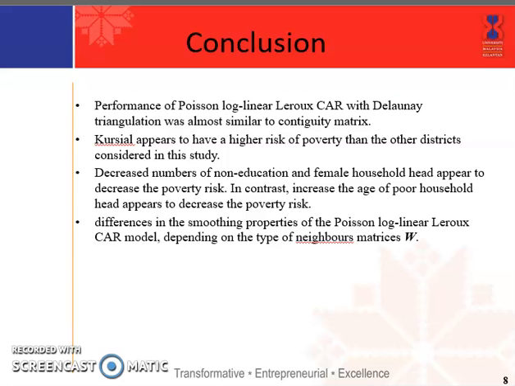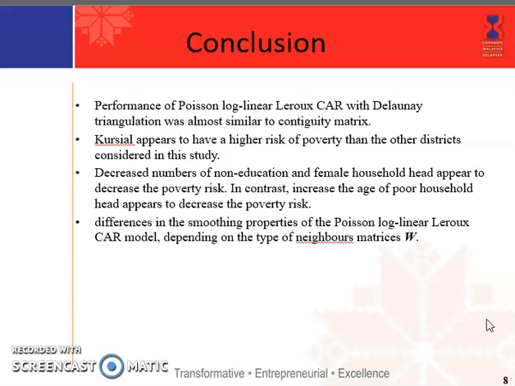This study explored the most commonly used conditional autoregressive prior distribution, which was the Poisson log linear Leroux model with different W matrices. Previous studies commonly used the contiguity matrix as the neighborhood matrix. However, this study shows that the performance of the Poisson log linear Leroux model with the Delaunay triangulation was almost similar to the contiguity matrix. Therefore, both neighborhood matrices fit the poverty data best. Overall, Kota Bharu appears to have a higher risk of poverty than the other districts considered in this study. These differences in risk appear to be partly due to covariates; a decreased number of non-education and female household heads appear to decrease the poverty risk.